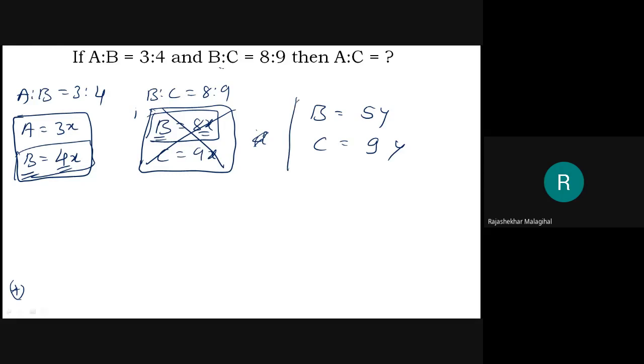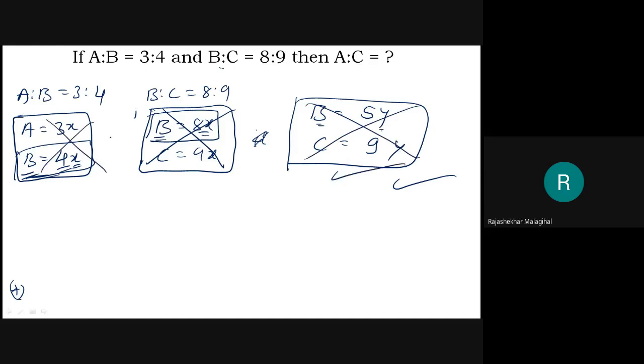Yes, this is also a correct way of representation. But it is a very complicated way because B is already expressed in terms of one variable, that is x, and B is again expressed with another variable y. Therefore, it is complicated. This is right, but complicated. Therefore, avoid this method and this method and this method. We'll avoid it. We'll go and express it in a different way.